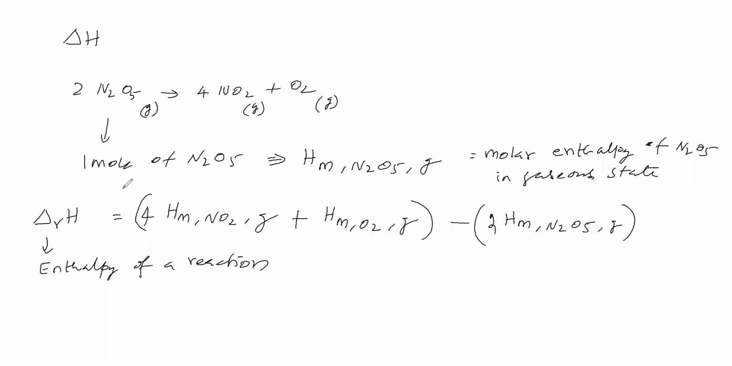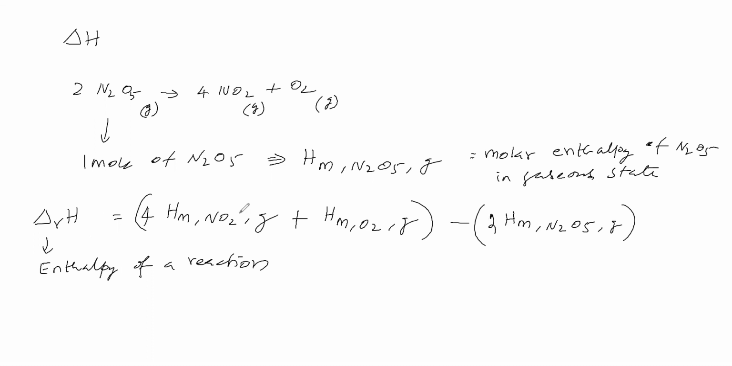So why do we have to say stoichiometric balanced equation? That means when 2 moles of N2O5 completely converts into 4 moles of NO2 and O2, the amount of heat involved is called enthalpy of reaction. So enthalpy of reaction is equal to the total enthalpy of products minus the total enthalpy of reactants. Suppose an equation is given, how do we find the change in enthalpy of a reaction? Like this we have to find.